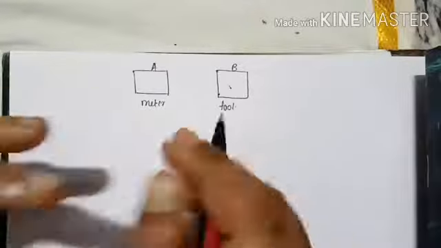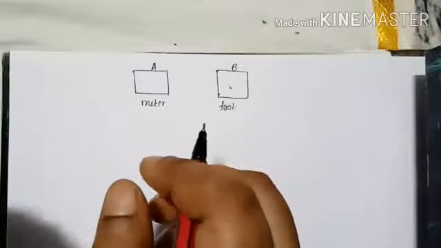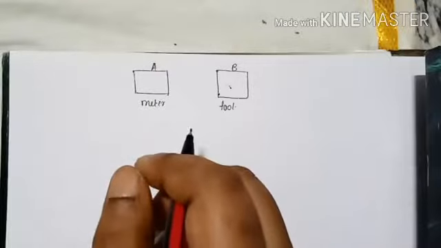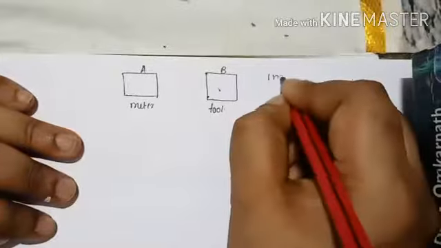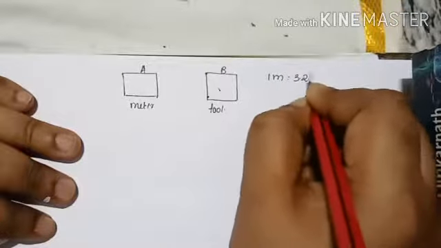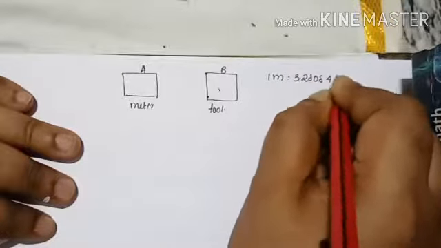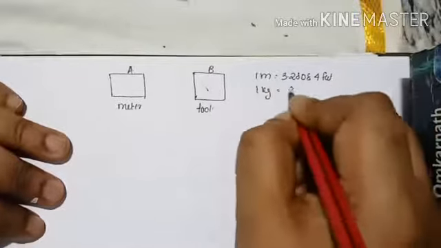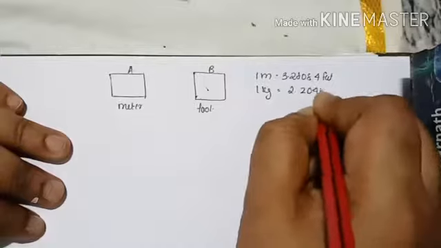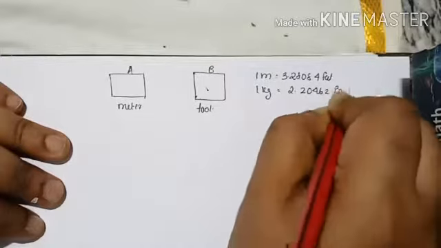I'm just giving an idea why this conversion of unit is very important. Clear? If you don't know, I'm writing here: 1 meter is equal to 3.28084 feet. 1 kilogram, similarly, is 2.20462 pound. This and all you have to know.